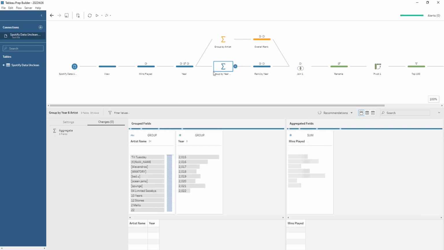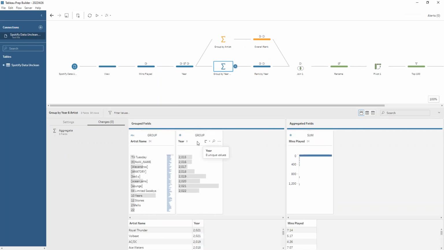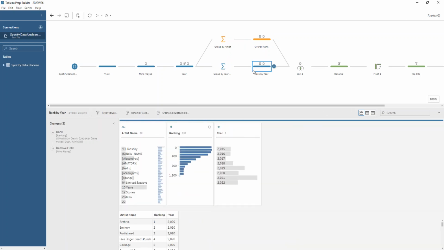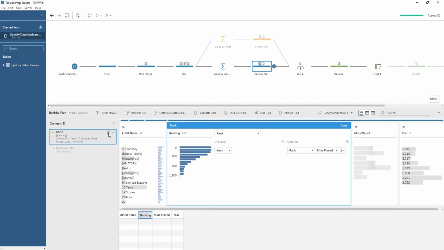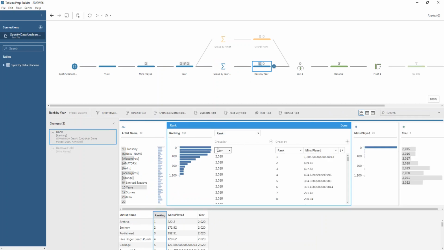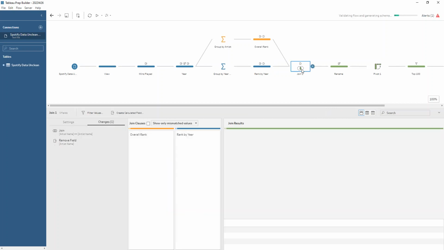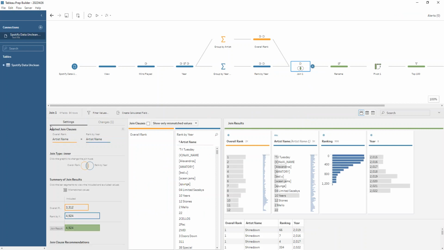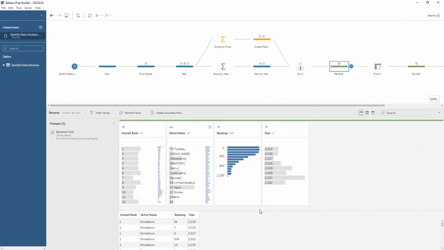Then we're going to do a similar thing here where we're including the year in our groupings. And similarly, our ranking calculation therefore has to also be grouped by the year so that we can tell for each year what our rankings are. So we just join those back together on the artist name, and we do a little bit of renaming if any of your field names have gotten a little bit confused thanks to the join.